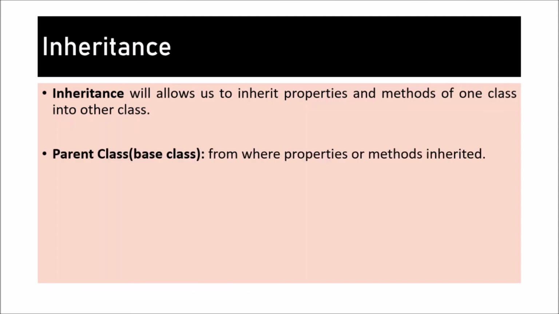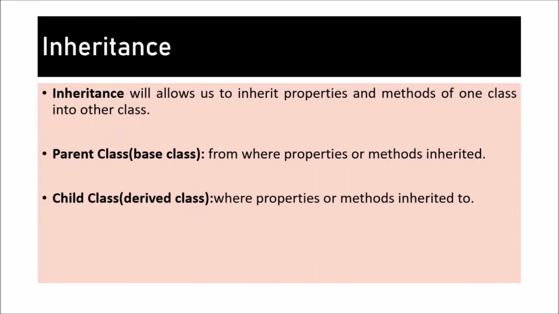Now in inheritance, there are two things you have to understand: the parent class, which is also called the base class, and the child class. Parent class is the class from which you are importing the methods or the properties. In the case of the child class, you are importing the methods and properties from the parent class and creating a new class.